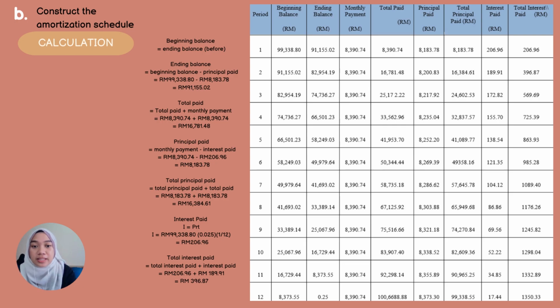The principal paid is 8,183.78 ringgit. The total principal paid is 16,384.61 ringgit. The interest paid is 206.96 ringgit. The total interest paid is 396.87 ringgit. We calculate the same formulas for the 12th month. At the end of the 12th month, the ending balance is close to 0.